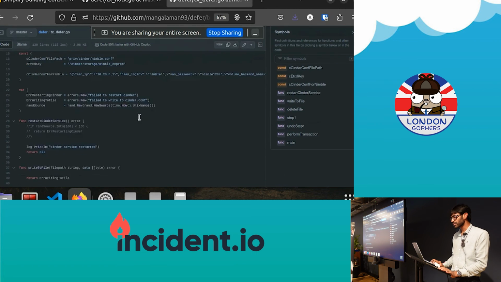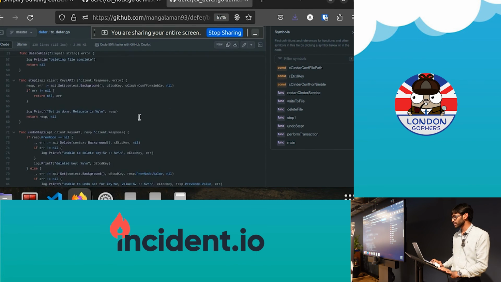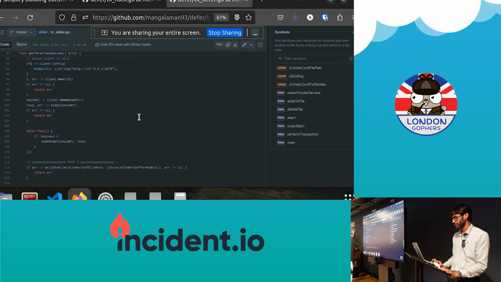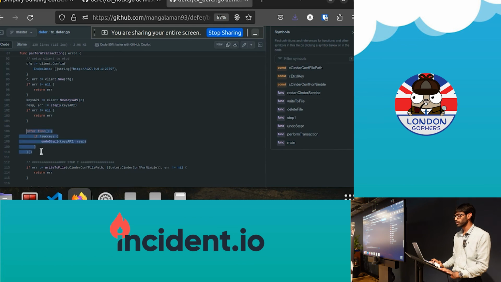So the way you fix it is you use a boolean and you use a defer. So again, same 3 steps: step 1, step 2, step 3. So this is step 1. If you look at the code, in step 1 I'm doing the same thing that I was doing before in etcd, but you write a defer. And then you put an if condition with a success boolean variable there. And you say, hey, if not success, undo step 1. And again, undo step 1 would basically restore the old configuration.